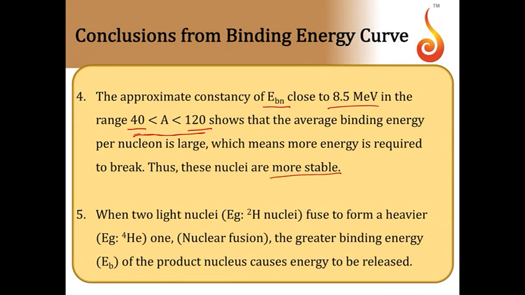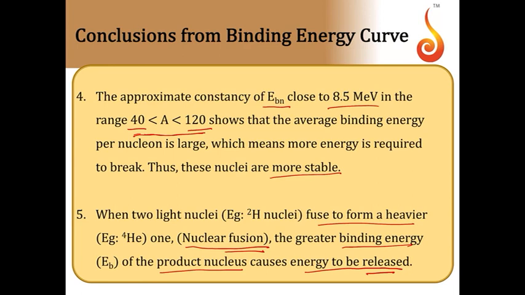Then when two light nuclei fuse to form a middle mass nucleus, light nuclei have lesser binding energy. When they form a middle mass nucleus, it has greater binding energy. So what does it give you? It will give you a more stable product. So that means greater binding energy of the product means it has attained more stability. Stability is attained by releasing the energy. So this process where two light nuclei combine to form a heavy nucleus giving out energy, we call it as nuclear fusion.